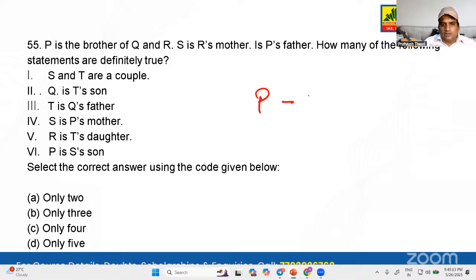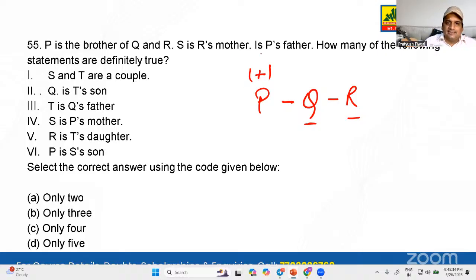P is the brother of Q and R. Understand one thing. P is the brother. Whenever we denote a male, we will have a plus sign. Whenever we denote a female, we'll have a minus sign. But is anything said about Q and R? Q is either a girl or a boy, R either a male or female. It is not said. P is the brother of Q and R. So we know about P.